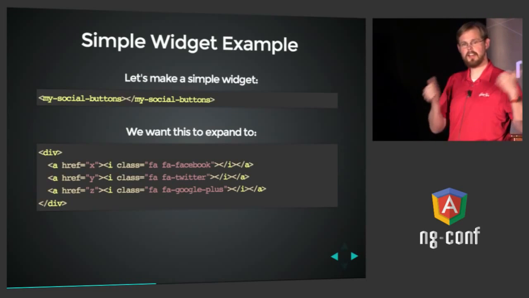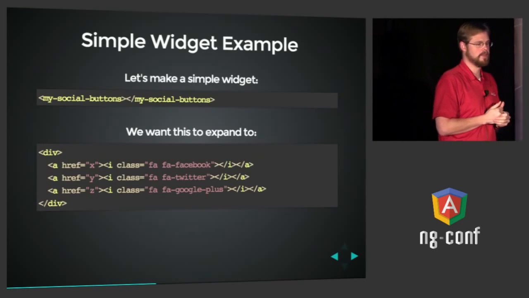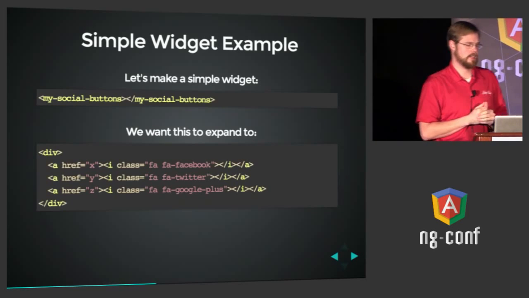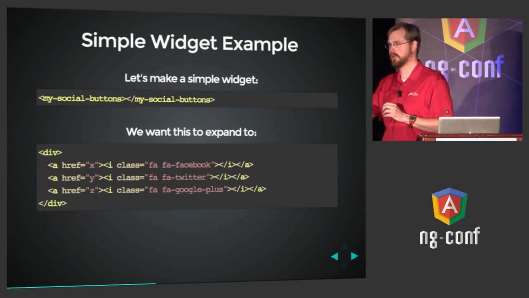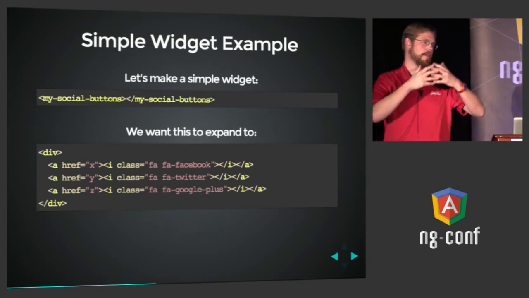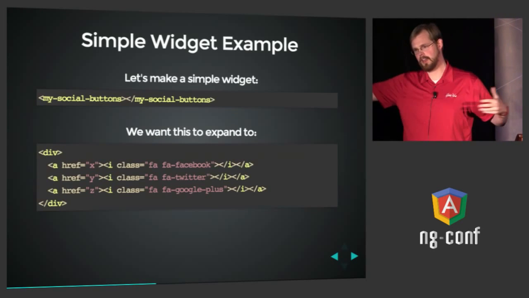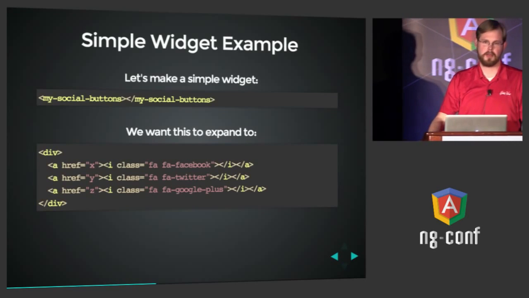Let's do a widget now. The last one we did was behavioral. Now we're going to do a widget. This is like a custom component. Let's say you have a block of little social sharing buttons on your page that you want to be able to put out at any given point on the page. You don't want to have to copy and paste these 4 or 5 lines of code everywhere they get used, of course. So instead, we create a little My Social Buttons directive.